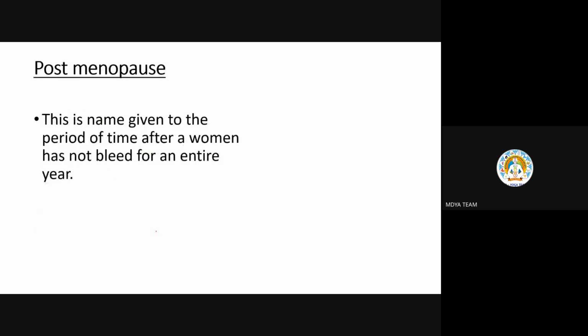Now, postmenopausal, from the name itself we can understand, very simple. The stage after menopause. This is the name given to the period of time after a woman has not bled for an entire year. How will we say? If in perimenopausal symptoms, suppose the first month, January, the female is having her normal menstrual cycle. February, March, April, May, June.